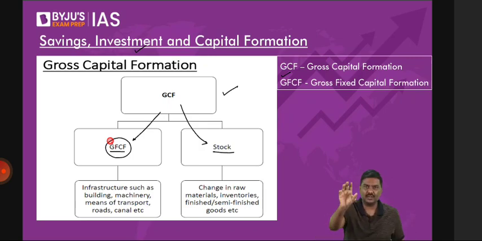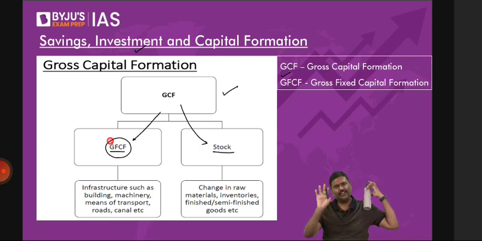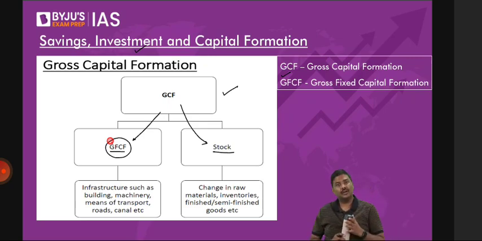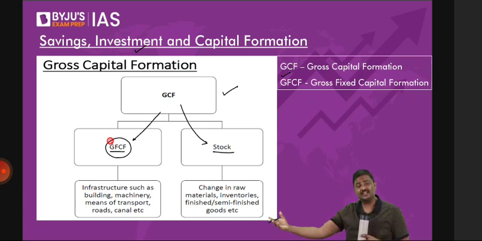Imagine you're a manufacturer, a producer of this bottle. A simple question to you: will you purchase machines every day? Think of it and answer. Will you purchase the machine to manufacture this bottle every day? Of course, no. Let's say you spend 5 crore rupees, you'll purchase a machine today. After 5 years, after 10 years, you'll purchase one more machine. Any difficulty? Please do let me know.